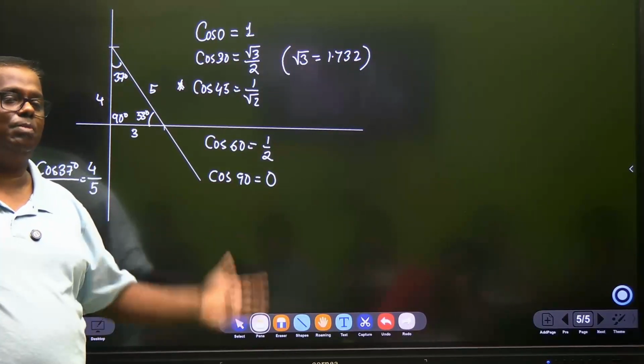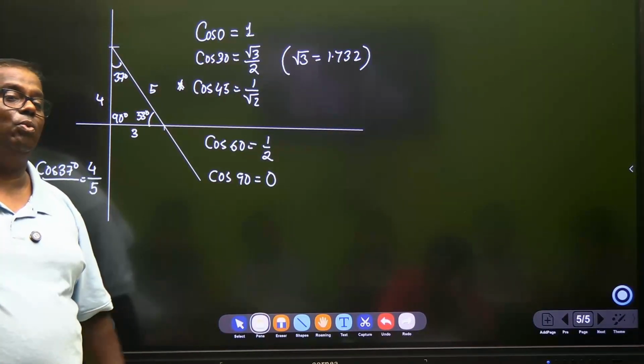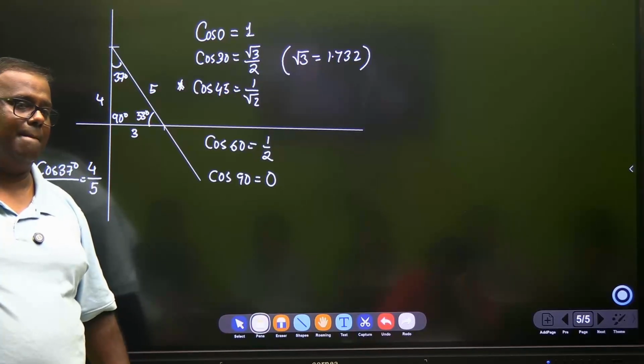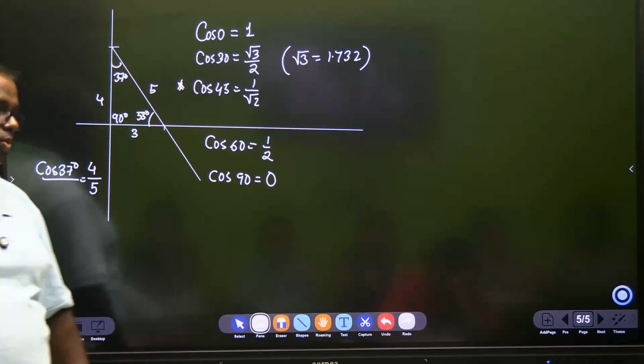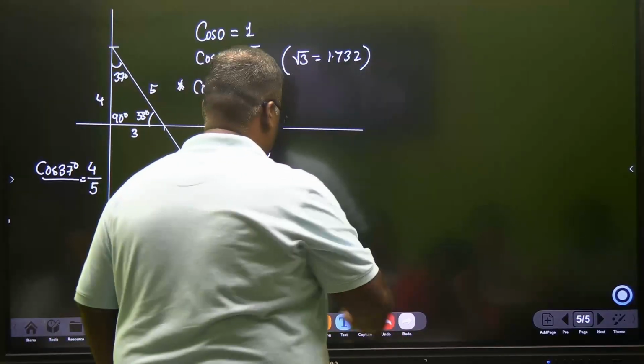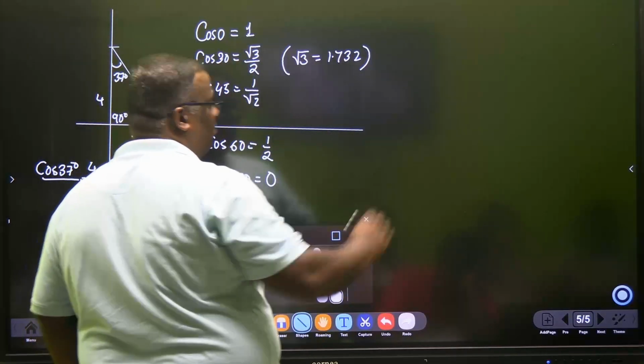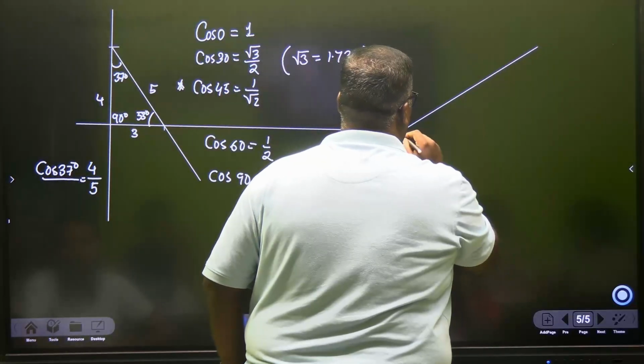What is cos? The chapter does not say, but you should understand what actually is cos. Okay? Clear? Okay. Now, let us see one more interesting observation.